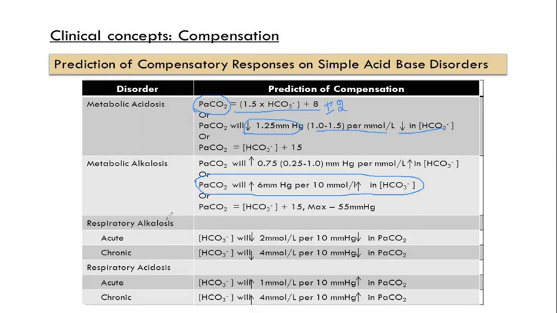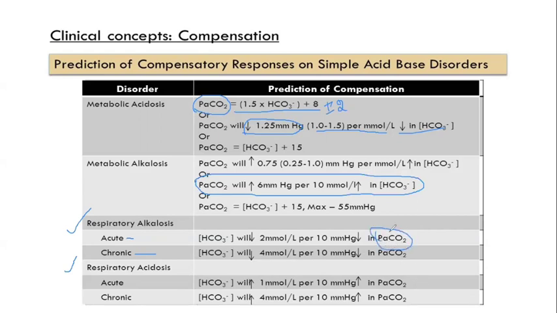But regarding respiratory causes, the compensation depends upon the presentation of the patient. If it is acute, there will be one sort of compensation, and if it is chronic, there will be another. First we consider respiratory alkalosis. The problem is with the partial pressure of carbon dioxide.